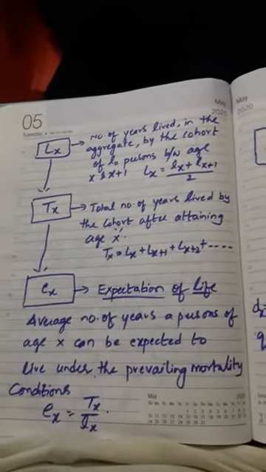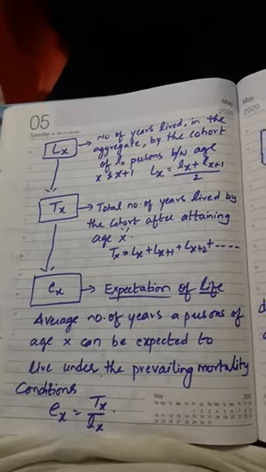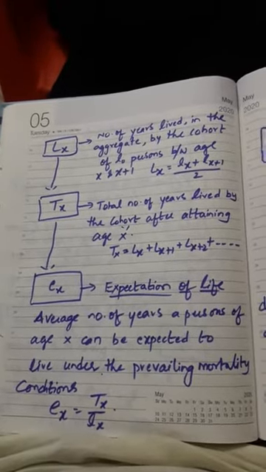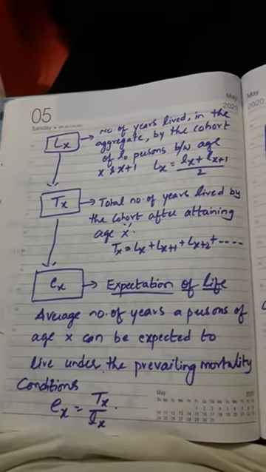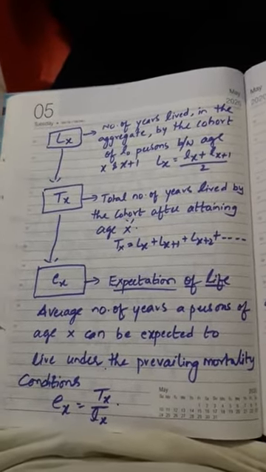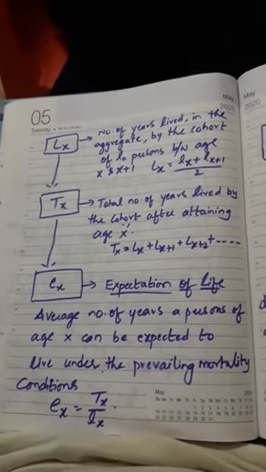So that is one set, both probabilities, before reaching the age x plus 1.